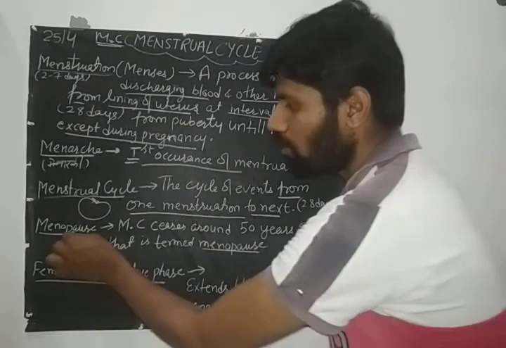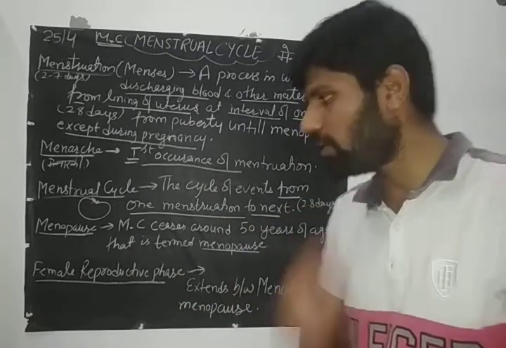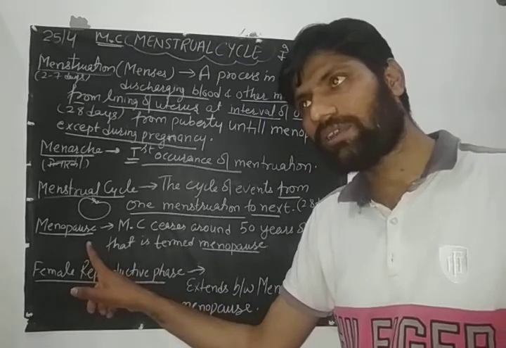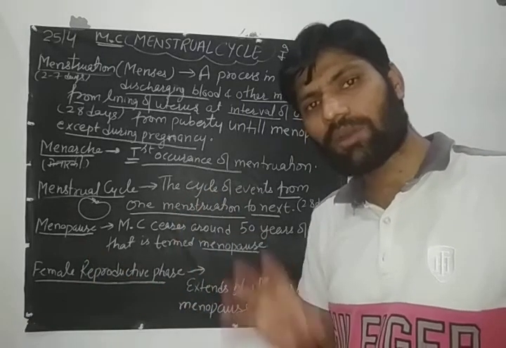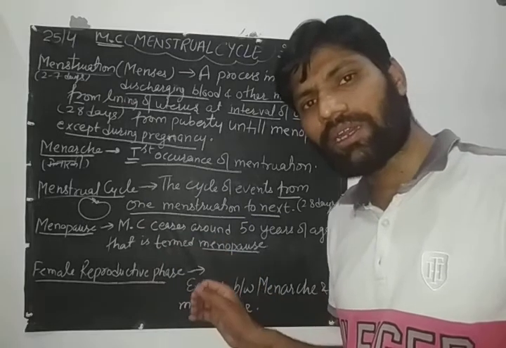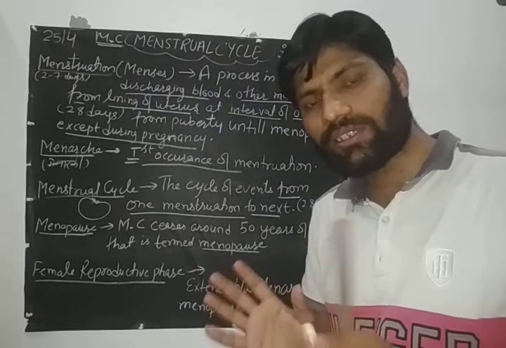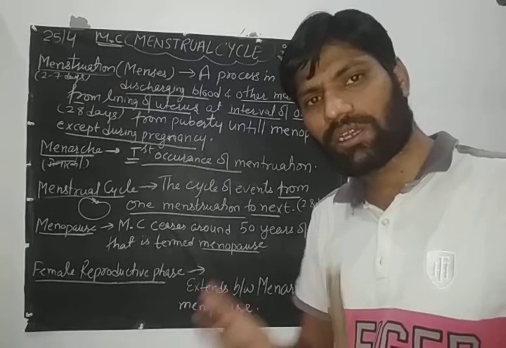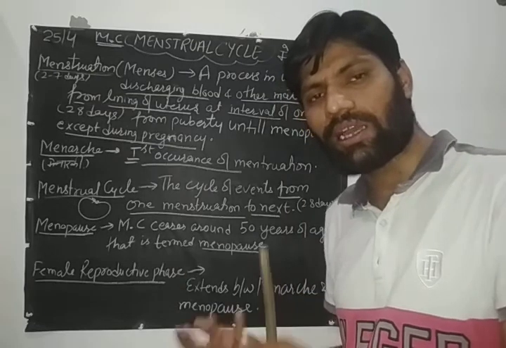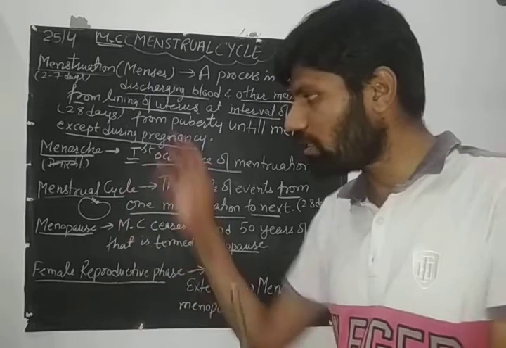Here the word is pause. Pause means to stop, to cease, रुक जाना. If you remember, in the last class we studied that the oogonia are formed only in the embryonic or fetal life in the baby girl. After that no more oogonia are formed. अब वो oogonia धीरे धीरे खत्म होने शुरू हो जाएंगे. अब जब oogonia नहीं बचेगा तो फिर एग कहाँ से आएगा? एग ही नहीं होगा तो मैच्योरेशन नहीं होगा. ठीक है, क्यों नहीं होगा? That we will study in detail.